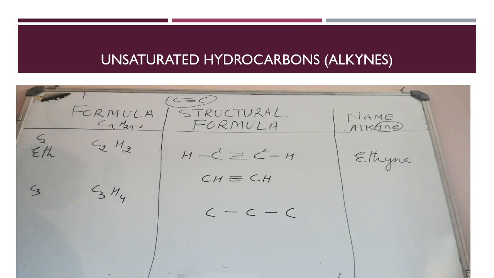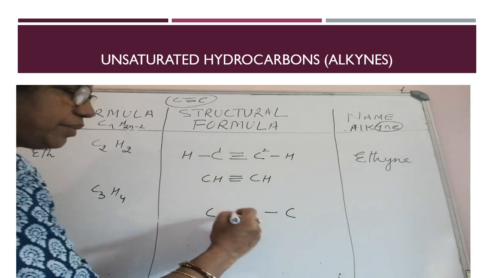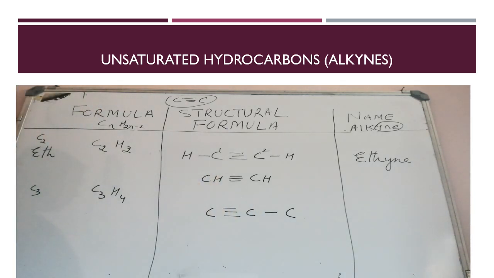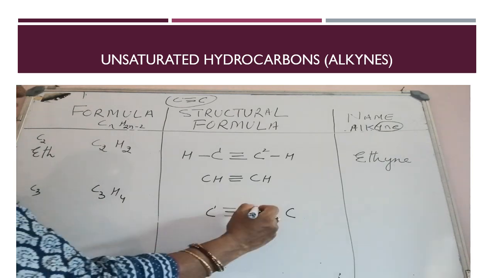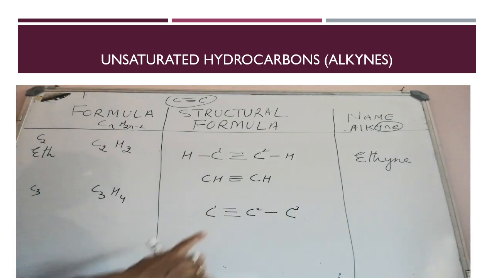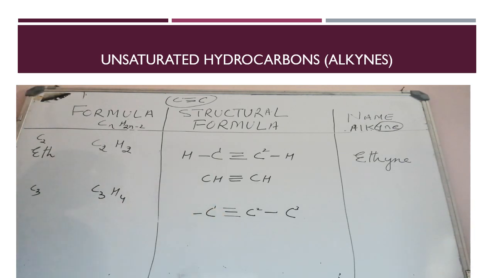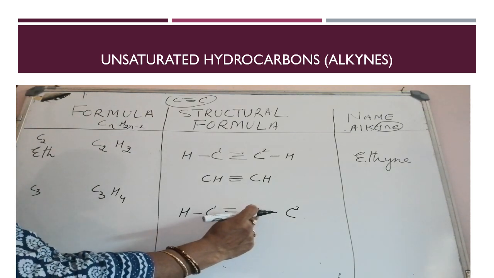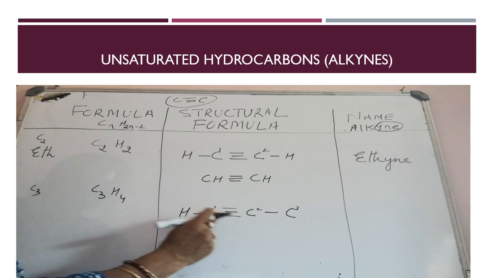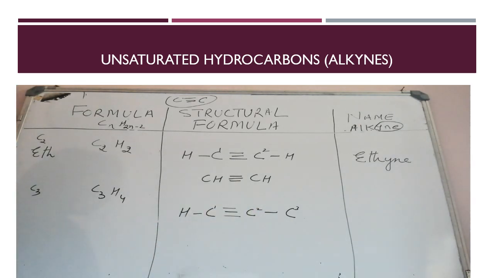Again you have 3 carbon atoms. First you write them bonded with carbon-carbon single bonds. Then between any 2 carbon atoms, write down a triple bond. With the first carbon atom, second carbon atom, third carbon atom, you can see in the first carbon atom, 3 electrons are bonded and 1 electron is left over, so write down hydrogen. In the middle carbon atom, that is carbon atom 2, out of 4, 3 are bonded with the first carbon atom and the left over 1 is bonded with the third carbon atom. That means for the second carbon atom, no electron remains free.